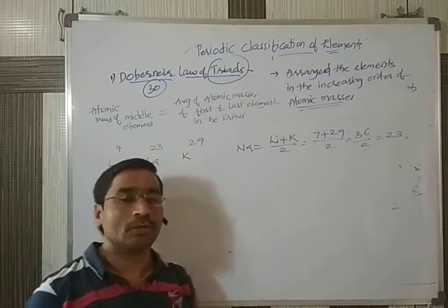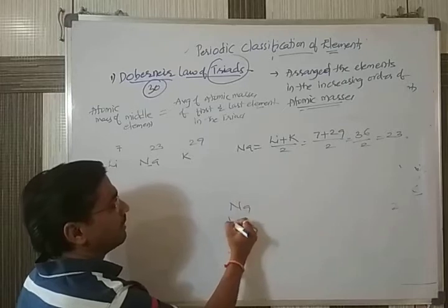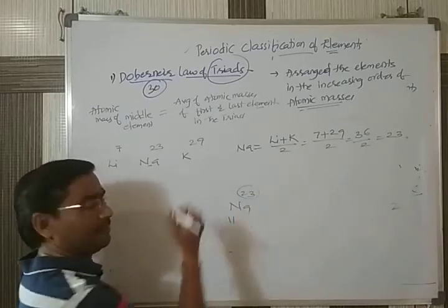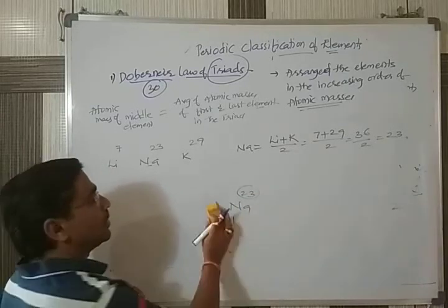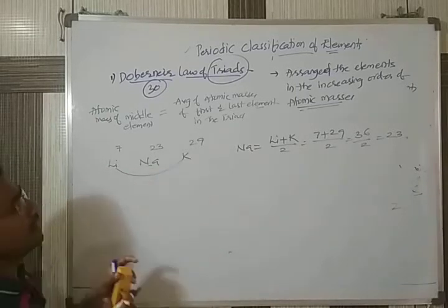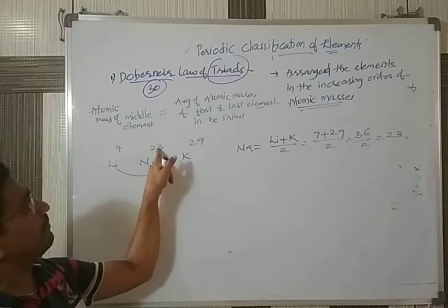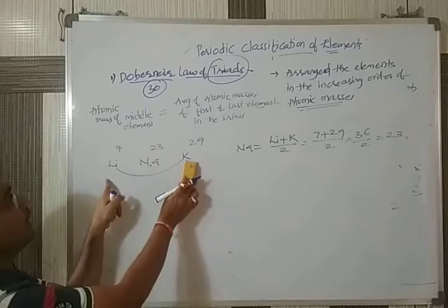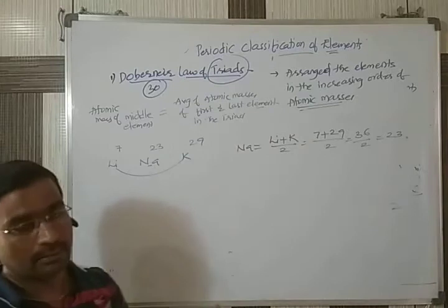Practically, now we check also. The sodium atomic number is 11, mass number is 23. In the latest tables also we get it. So the average of the first and last element equals the atomic mass of the middle element. So these three are what we call a triad.